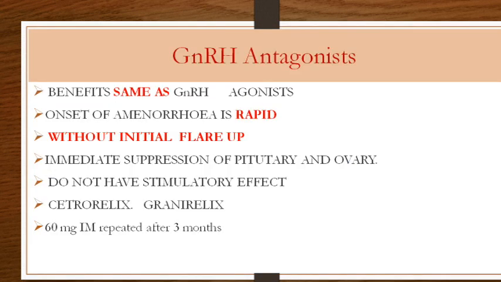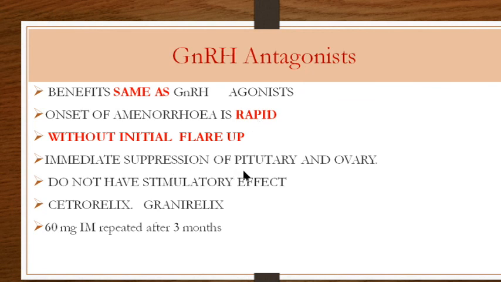Now there is one more thing, GnRH antagonist, which acts opposite to the agonist. So these are antagonists. All the benefits are the same as what we have discussed with agonist. The only difference is that, being an antagonist, they do not cause that initial flare up. So when they do not cause that initial flare up, the onset of amenorrhea would be rapid. So that time would be gained.